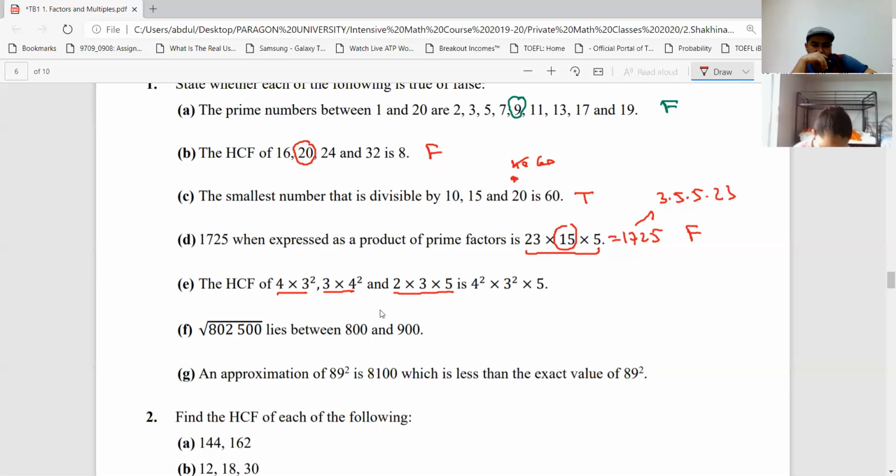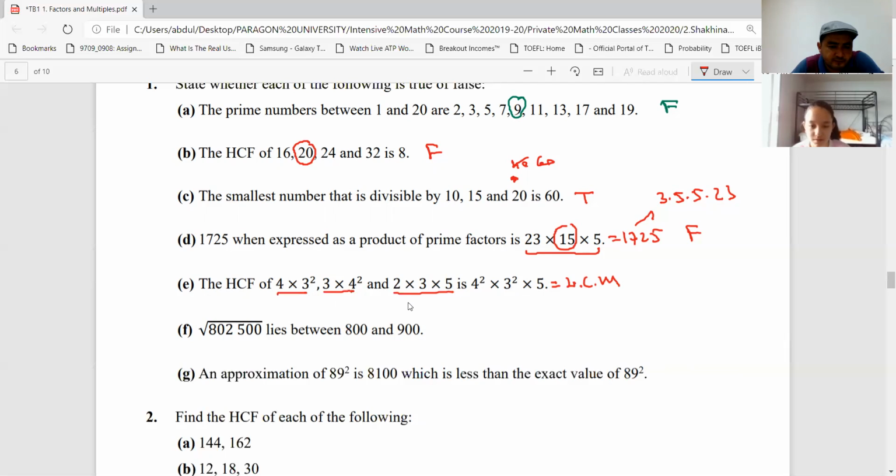Oh, Shahina, you don't have to write this. This number, as you see, is greater than these numbers, right? So what is this? Actually, this one is the least common multiple, right? As you see here, we have 3 squared, so that's why I take 3 squared. Here we have 4, and here we have 4 squared, so we take 4 squared. We have 5. That is the least common multiple of these numbers.